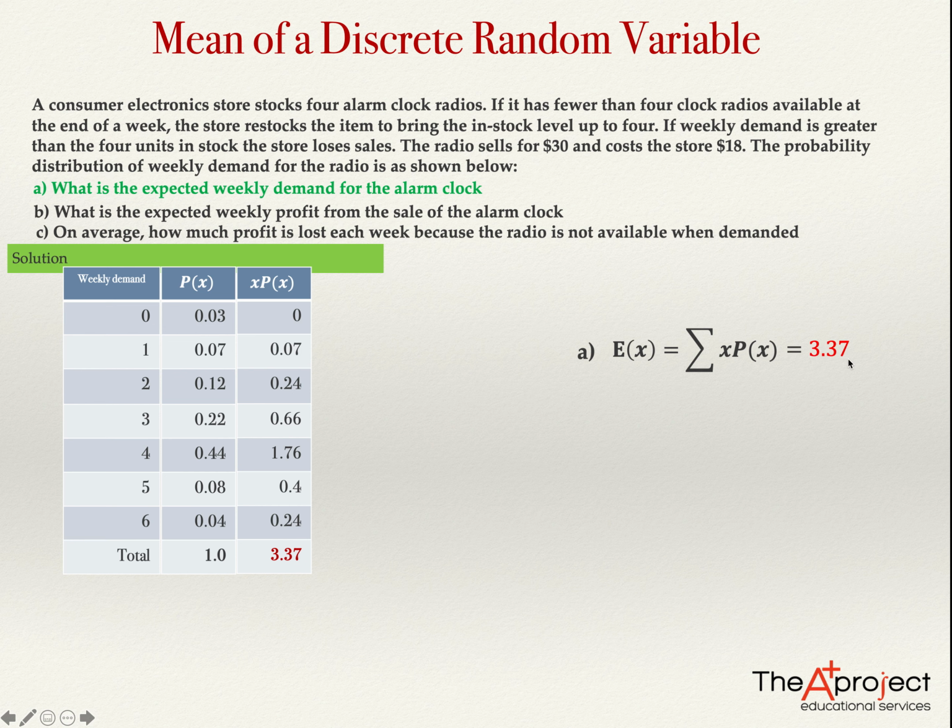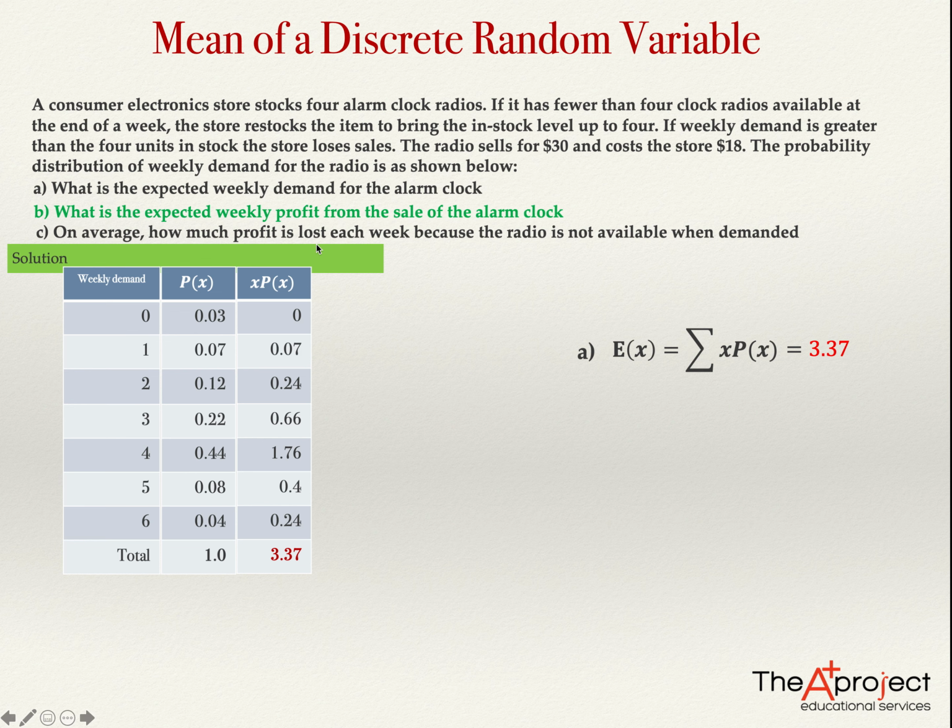So it's 3.37, the expected weekly demand. Okay, now question B. What is the expected weekly profit? If we want to compute the expected weekly profit, we need to construct the probability distribution of this new random variable, the weekly profit.